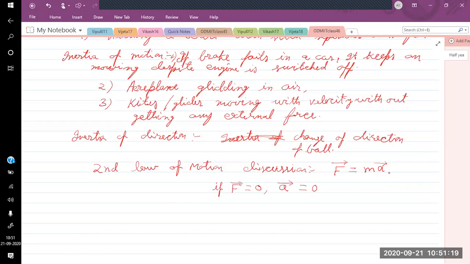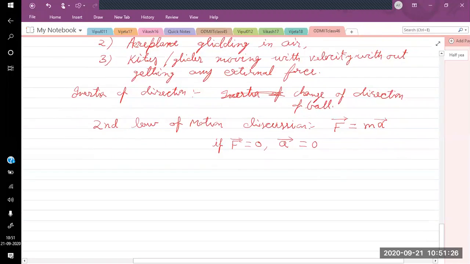I can give you an example of a place where the first law is not applicable. We will study this in pseudo force. Suppose we have a bus, and inside the bus an object is kept, and the observation is taken from inside the bus. If this bus accelerates, and the lower surface is smooth with no friction, the object kept on the ground will tend to move in the backward direction.